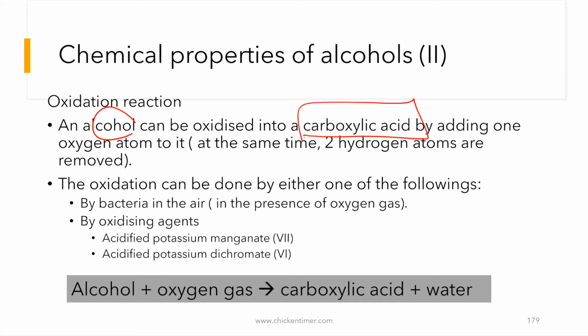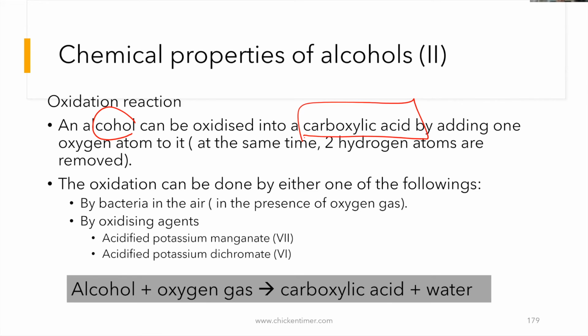Yeah. So then there's also acidified potassium dichromate(VI), which is orange to green, or green to orange. So you have these two. Theoretically, you can use any oxidizing agent. It will cause the alcohols to become carboxylic acid.